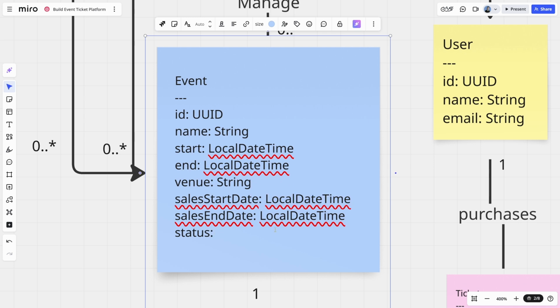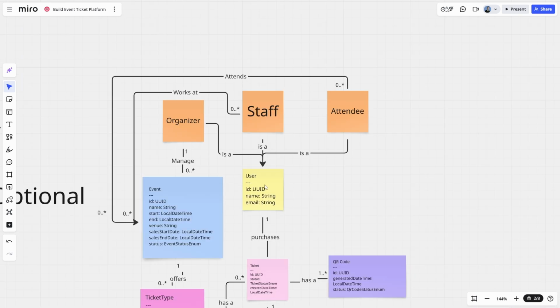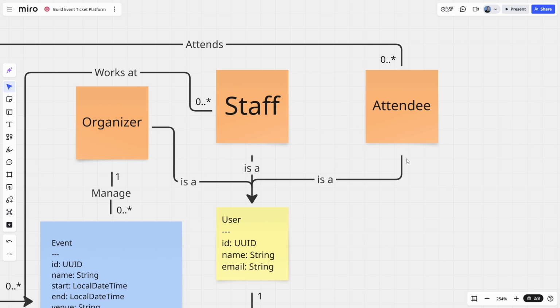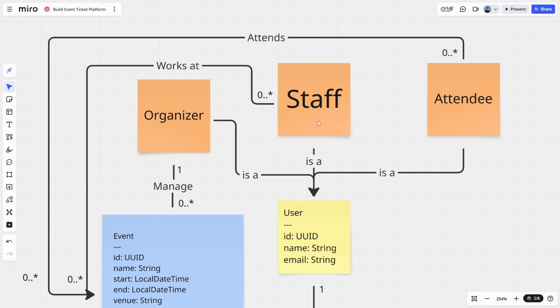And then we have a status for an event. So I think there's going to be an event status enum. Again, we can determine what sort of statuses an event can be in. I think draft, published, cancelled, but we can confirm that when we come to implement it, as long as we know we're using that enum. And then we have our organizer, staff, and attendee, which are types of users, but are almost certainly going to have information associated with them. In the case of the staff member, they may be assigned a certain entry point, which is a concept that we've not yet represented in this diagram. But as the entry point is also event specific, I think rather than go down that rabbit hole, we'll just leave it for the time being.